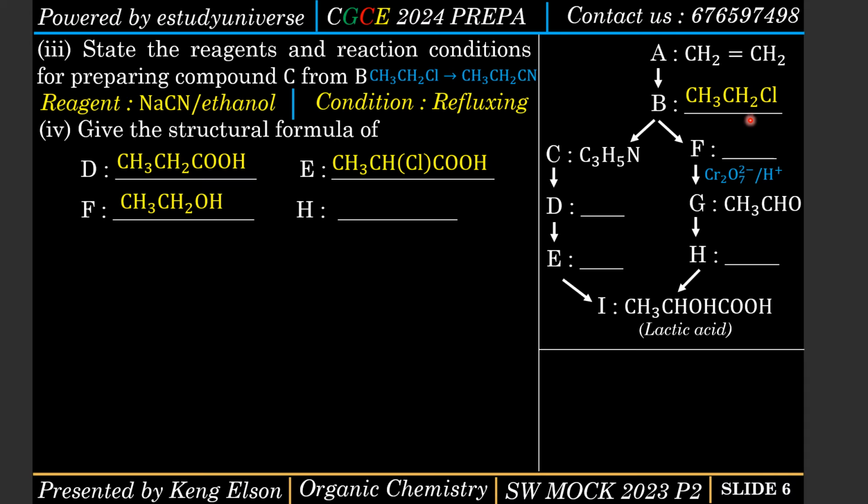So if I convert this to an alcohol, then if I use acidified potassium dichromate on a primary alcohol, I get an aldehyde. Okay, but if I use acidified potassium permanganate on a primary alcohol, I am going to get a carboxylic acid directly. That is why we said acidified potassium permanganate is a very strong oxidizing agent.